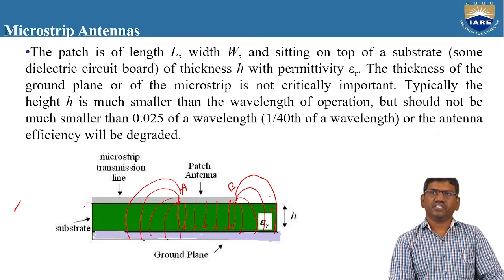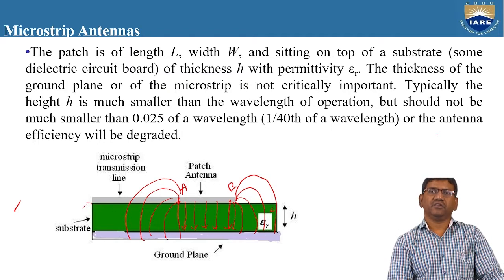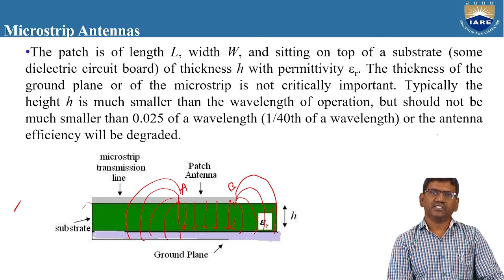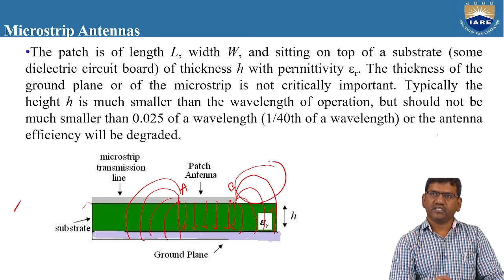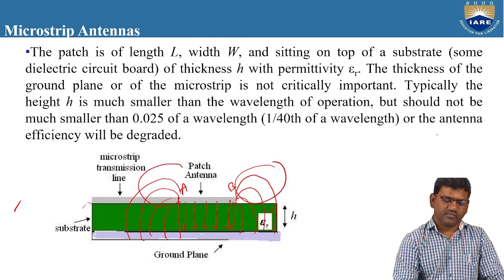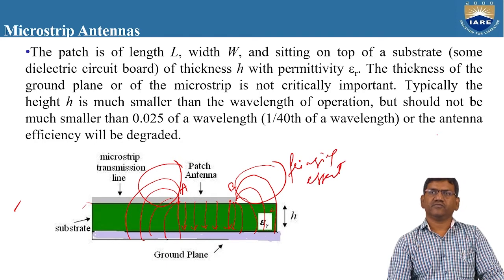This is known as the fringing field. That means the fractional part where the field is entering into the free space, we call it the fringing field or the fringing effect. This portion we call the fringing effect, and also this portion we call the fringing effect. This portion is known as the fringing effect or the fringing field.